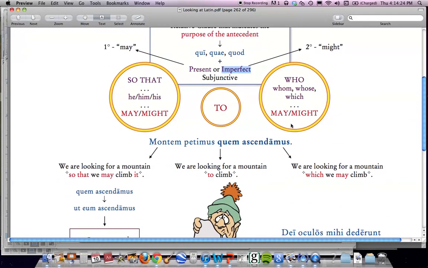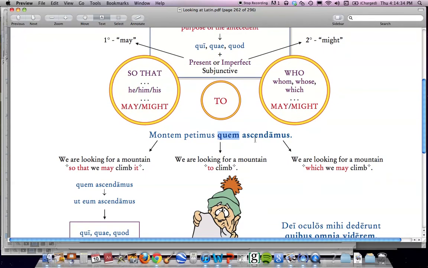Maybe the most natural way for you to go, if you see this, you may want to translate it with which, or whose, or who, or something like this, right? However, you have two other options. Since you identify this as a purpose clause, then you can drop your translation of the relative pronoun and substitute it with to. We seek a mountain, or we are looking for a mountain to climb.